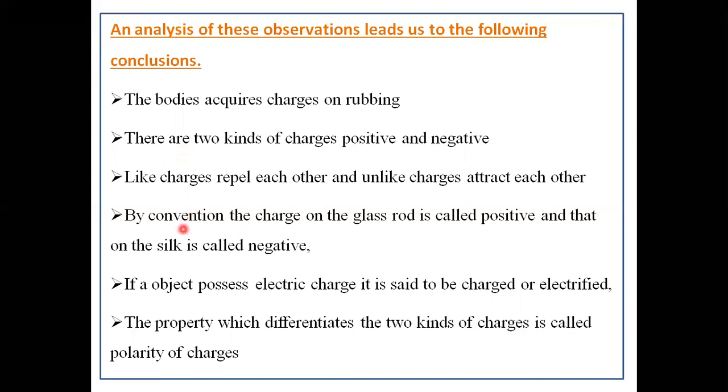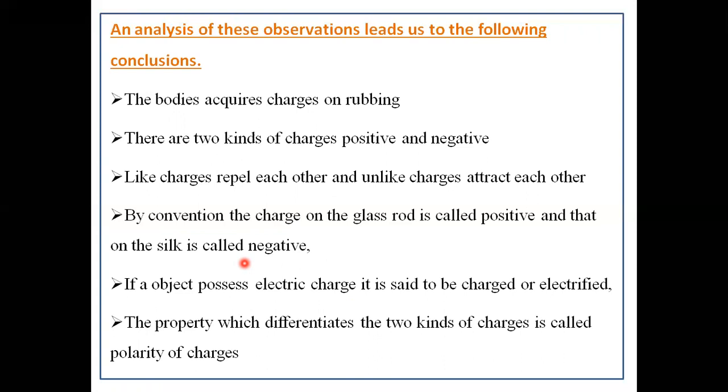Fourth, by convention, the charge on the glass rod is called positive and that on the silk is called negative. Why does the glass rod acquire positive charge? Why does silk acquire negative charge? We know that both glass and silk are insulators. When these two insulators are rubbed against each other, glass acquires positive charge because it loses electrons.